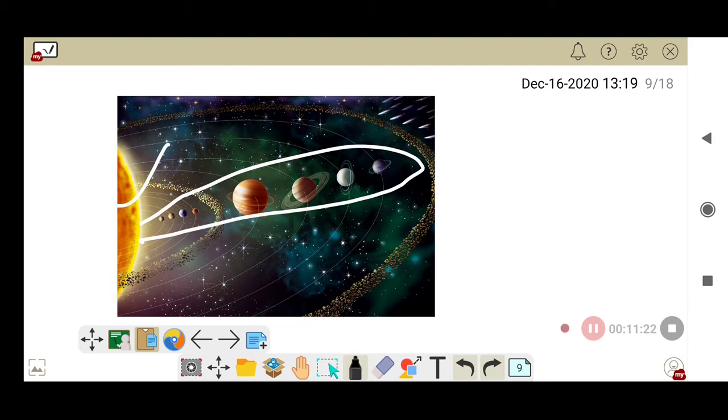Do you know, actually we had 9 planets till August 2006. But in August 2006, in the meeting of the International Astronomical Union, they considered Pluto as a dwarf planet, like other dwarf planets such as Ceres. So in August 2006, Pluto was considered a dwarf planet.